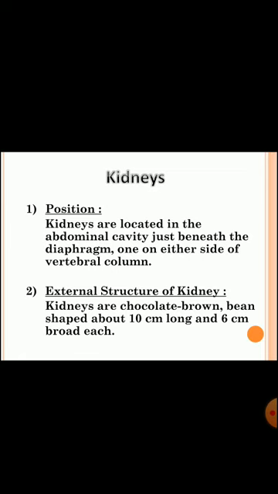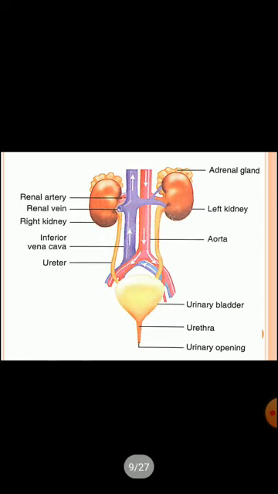The inner margin of the kidney is concave and has a notch called the hilum. It is the place from where the ureter and renal vein come out of the kidney and the renal artery enters, as we can see in the given diagram.